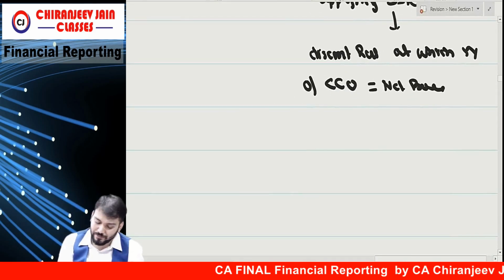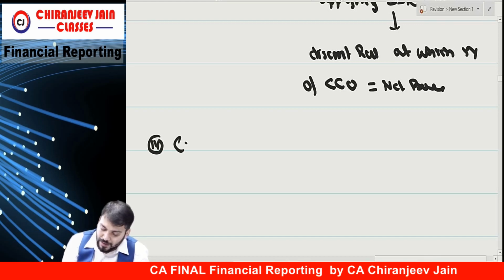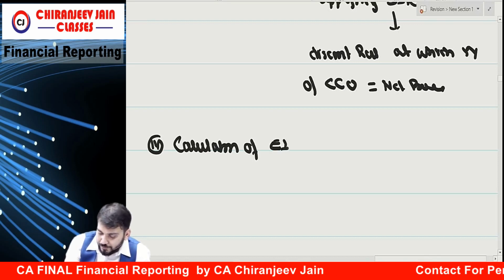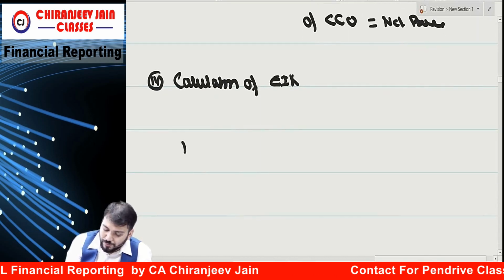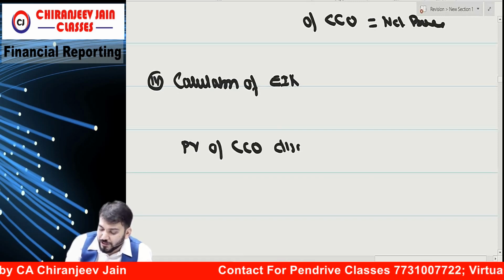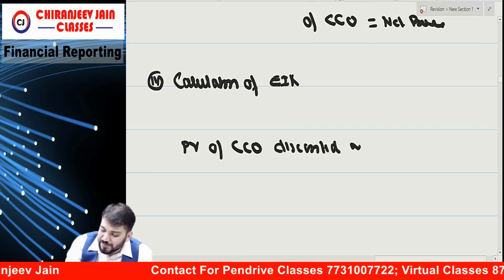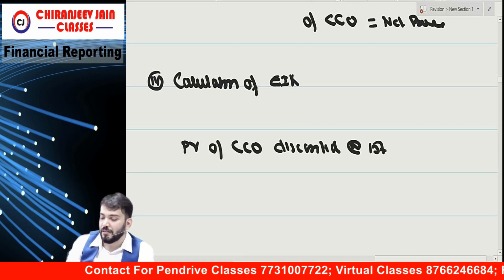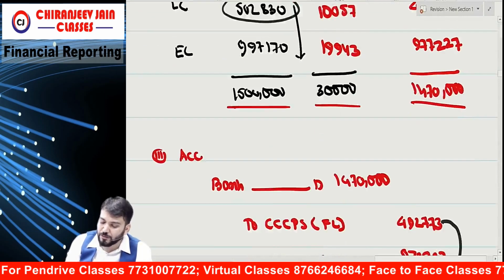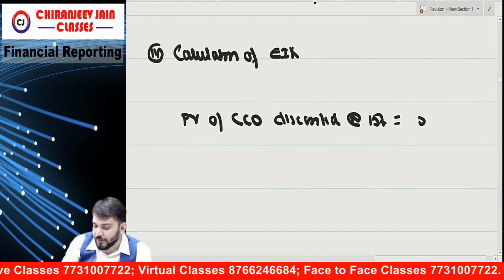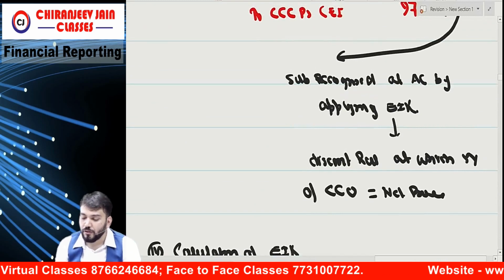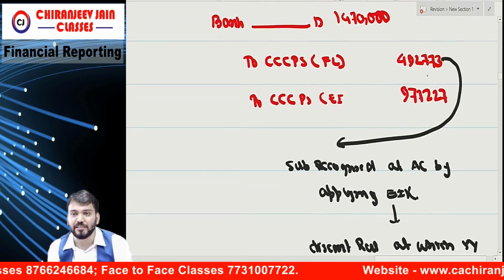Suppose EIR is not given. So point number 4, calculation of EIR. First we'll find out the present value of contractual cash outflow discounted at 15%. Already we know at 15% it is 5,02,830. But we want 4,92,773.